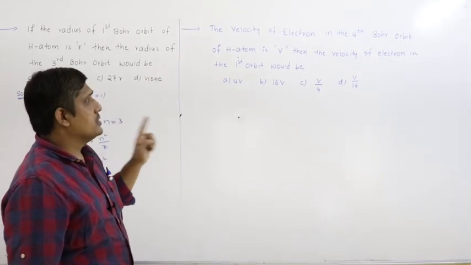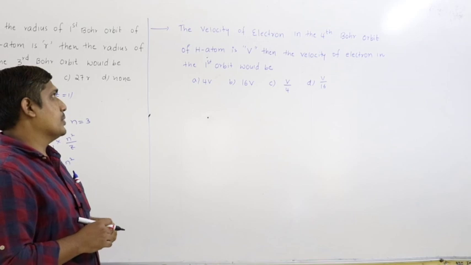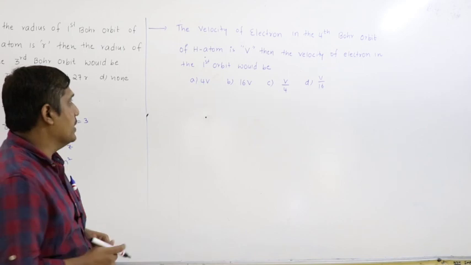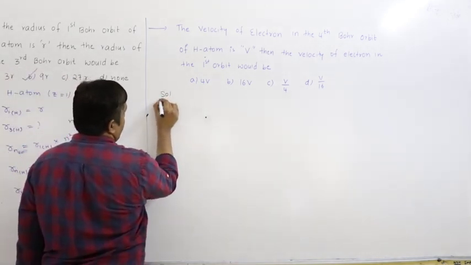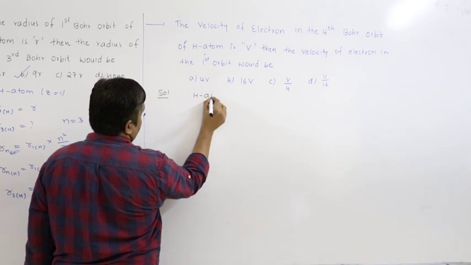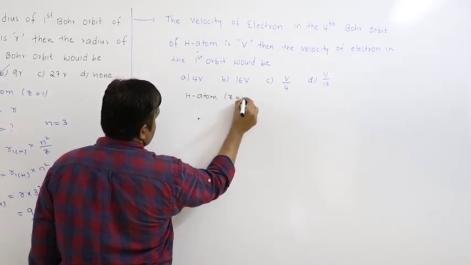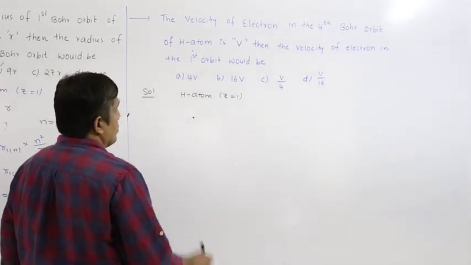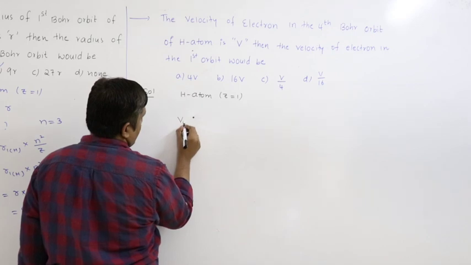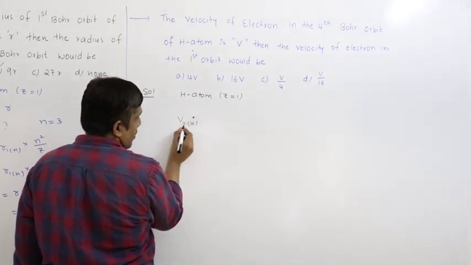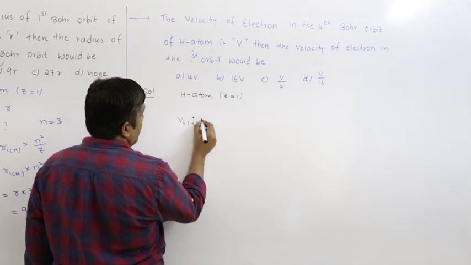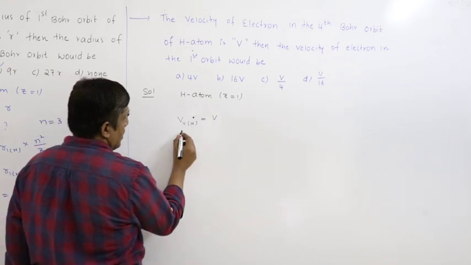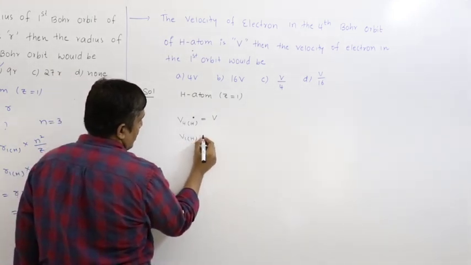The next question. The velocity of electron in the fourth Bohr orbit of hydrogen atom is v. Then the velocity of electron in the first would be. So this is also for hydrogen atom. So z value is fixed, Z equal to 1. Next, v4H, velocity of electron in fourth orbit of hydrogen atom is given as v. You have to express the answer in v, the velocity of electron in first orbit of hydrogen atom.